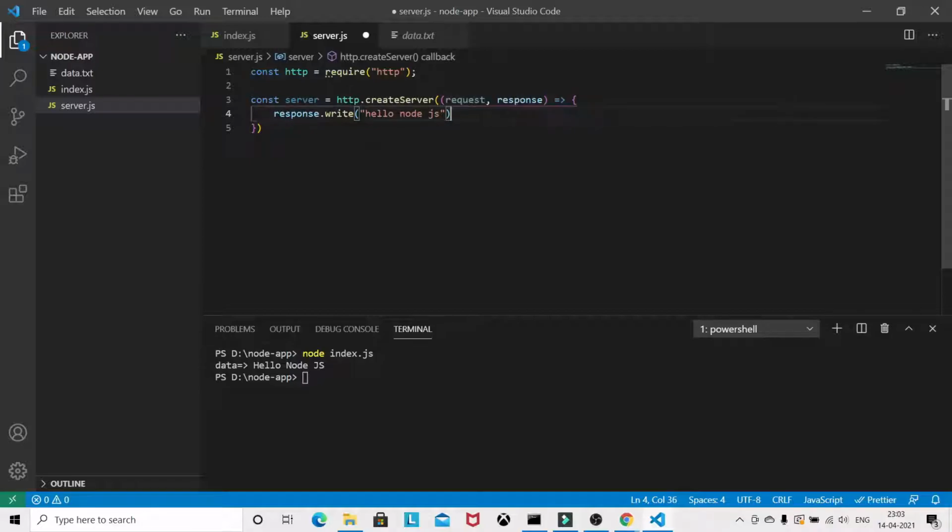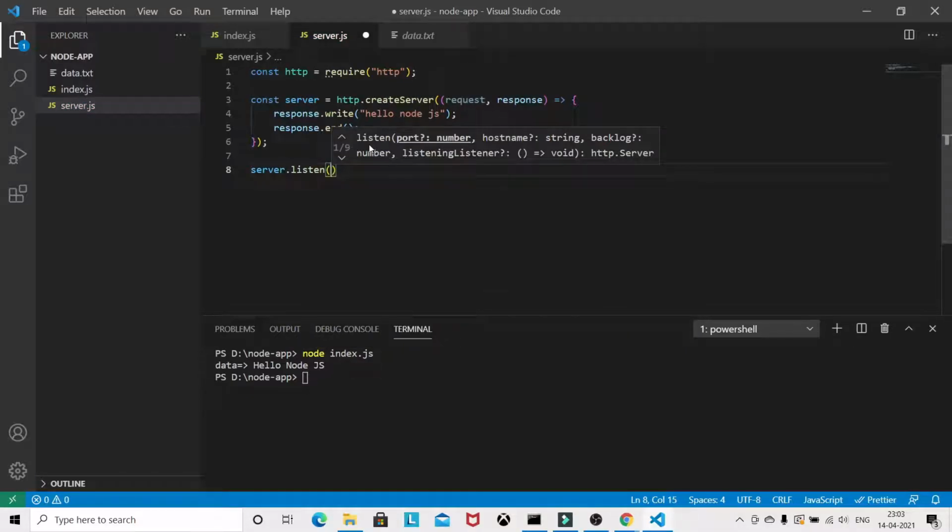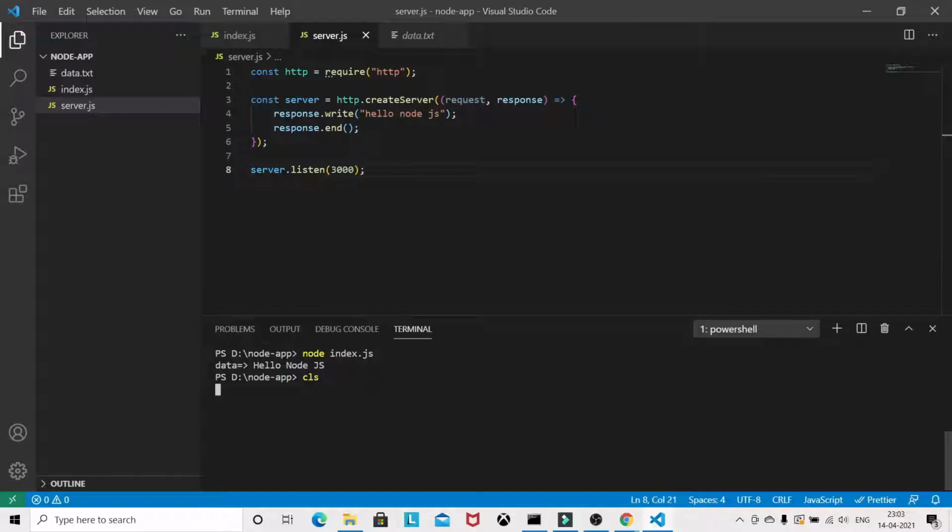Again I'm giving hello node.js, and you tell Node.js we are done with writing the data. Now you can listen on this server, and it accepts a port number. I will be listening on port 3000. I will clear the console, and this time I will run it with node server.js.